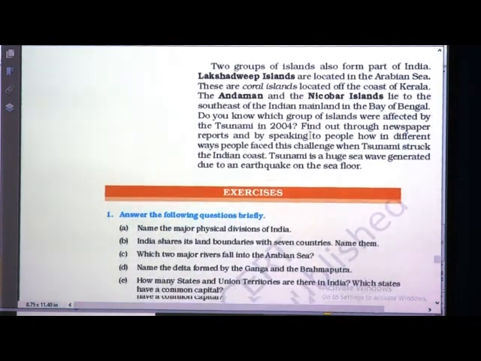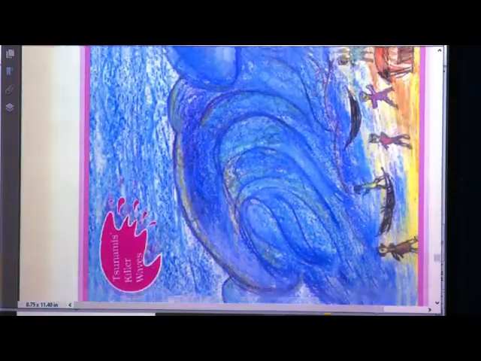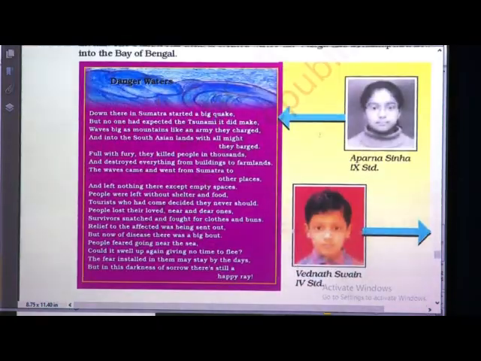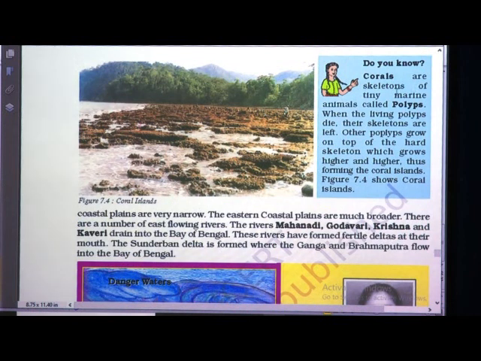And what do you mean by coral island? We will see here, children, coral. See, it is given here. Do you know about corals? Corals are skeletons of tiny marine animals, meaning animals living in the water. They are called polyps.